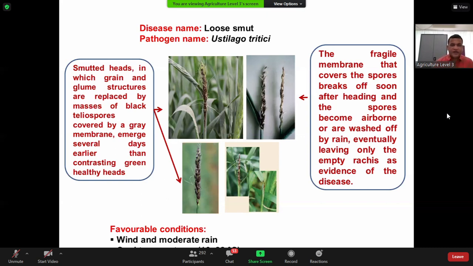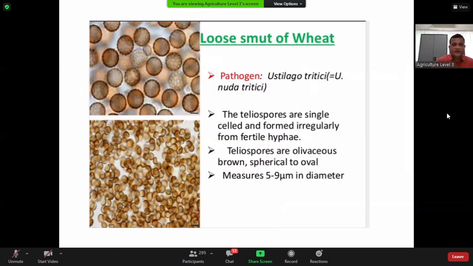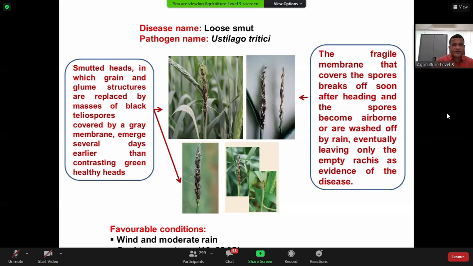As a result, the empty rachis remains in the field. That's it. You don't need to write so many things. Another thing you can write is that the smutted head emerges earlier as compared with the healthy plants. Okay, so this is all.